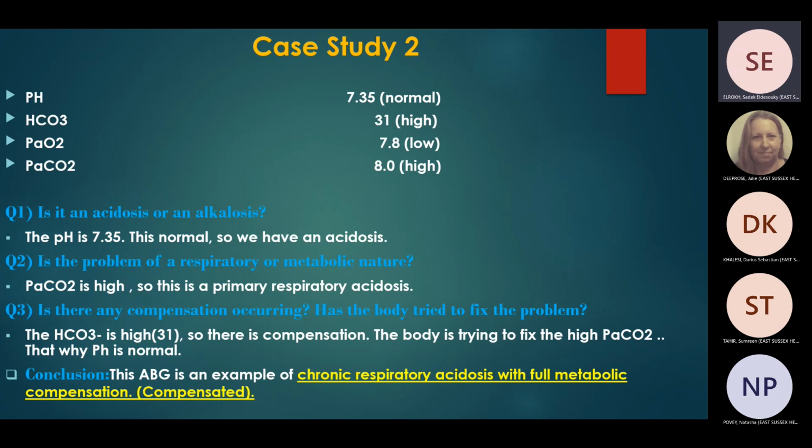So number two, what is it? Look at the bicarb. So to PCO2, PCO2 is high. So is this respiratory acidosis with complete metabolic compensation? Bicarb is trying to compensate. It's chronic respiratory acidosis, actually. You find it in a case of chronic COPD.